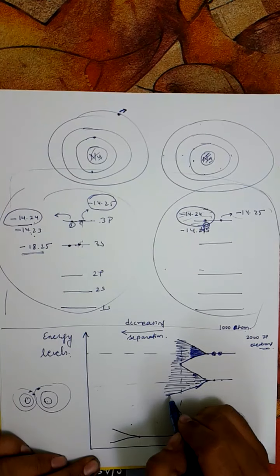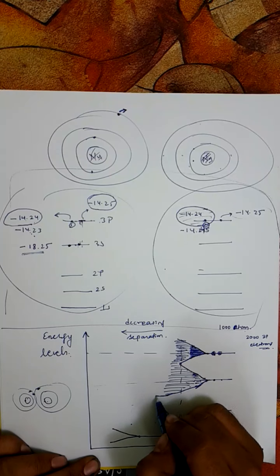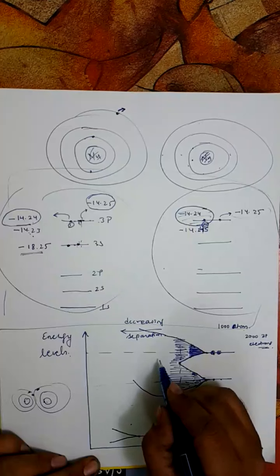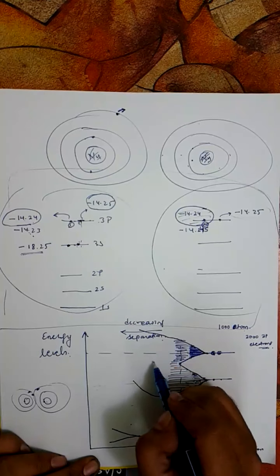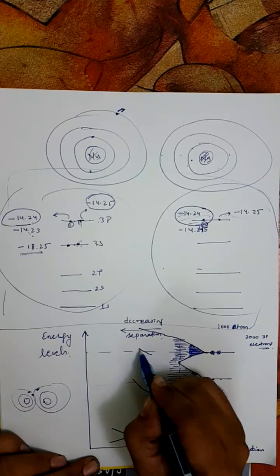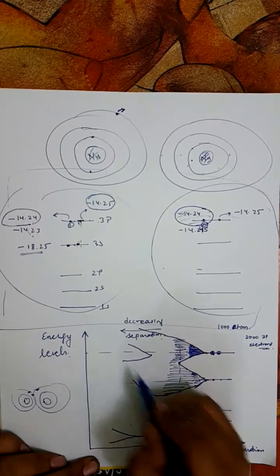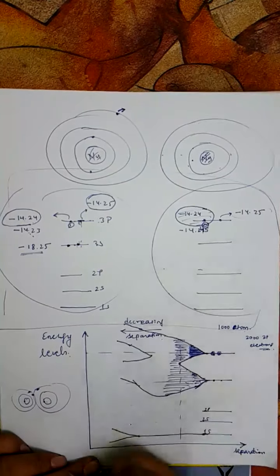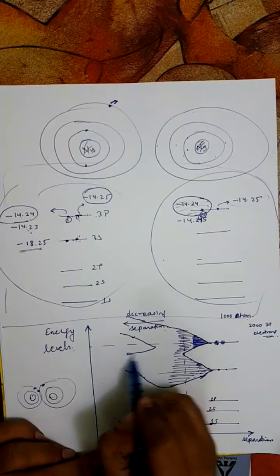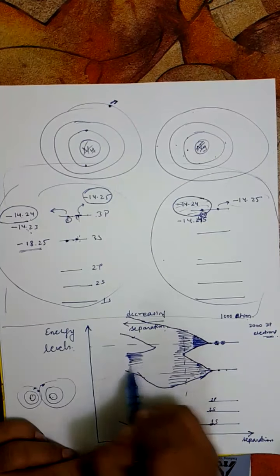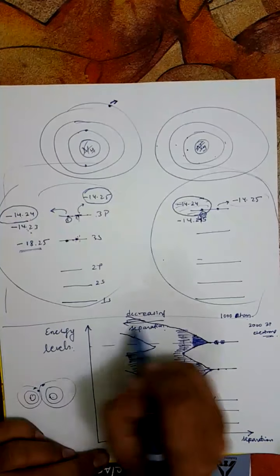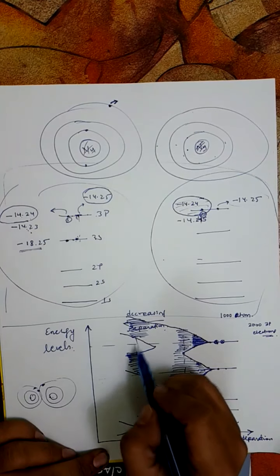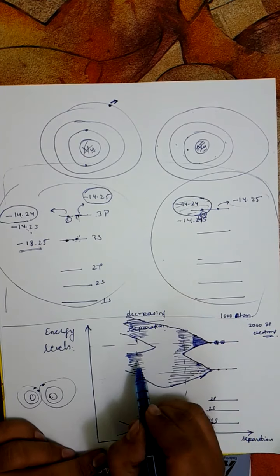As we keep decreasing the distance, these energy bands which have merged start to split once again, like this. So now there will be energy bands here, and there will be an energy band here also, but in between there are no bands. I mean, there are no possible energies.